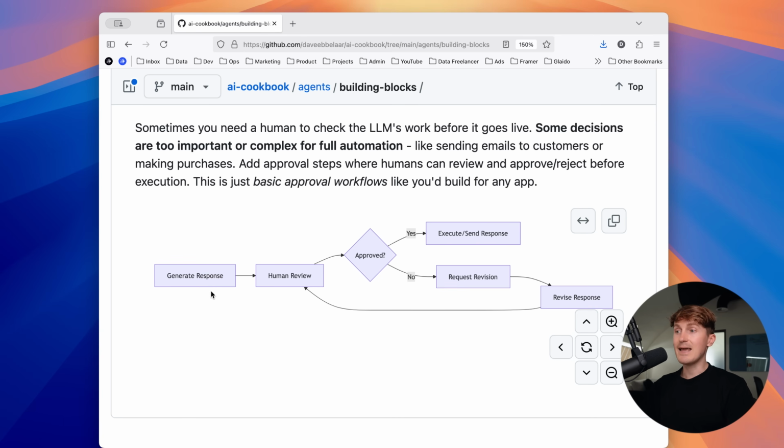So let's say an LLM generated a response or created some piece of content, and before sending that out into the world, you want human review in there. So a human, for example, getting a pop-up within Slack with a button like yes or no to review it, approve it, and then if it's all good, perfect, we'll send it, we'll execute it. If it's a no, we can potentially provide feedback as to what we need to adjust. And then we send that back to the LLM and we repeat the process one more time.